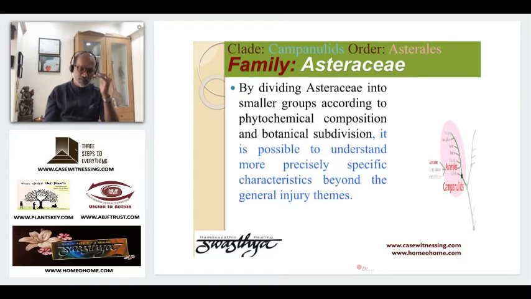There is subfamily and there is something called tribes. Each subfamily has different remedies and you will see a different theme running there. Same way in a subfamily there are some tribes, you will see a different theme running there.